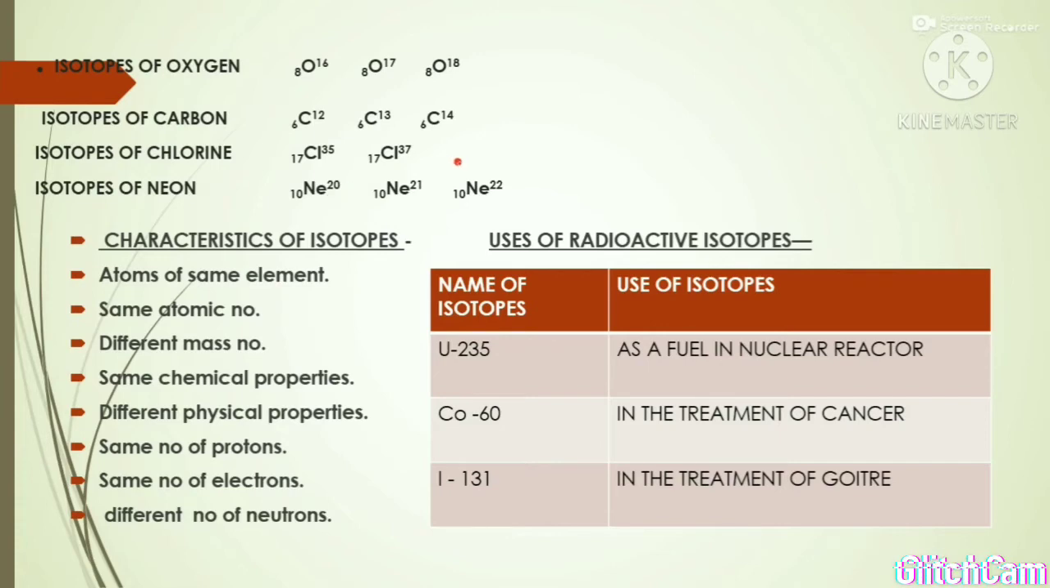Now the characteristics of isotopes. The first characteristic: these are the atoms of the same element. They all have the same atomic number, they all have different mass numbers, and because they have the same atomic number, they contain the same number of electrons also, the same electronic distribution, the same valence electrons, and hence the same valency. And what do we call valency? Combining capacity. So these elements have the same valency.